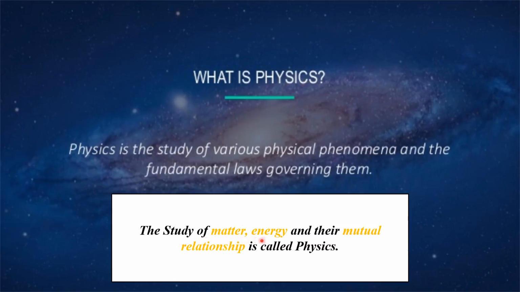That is, the study of matter, energy, and their mutual relationship is called physics. If you see this definition, you can see that there are three words in this. First one, matter. Second one, energy. And the mutual relationship between these two.